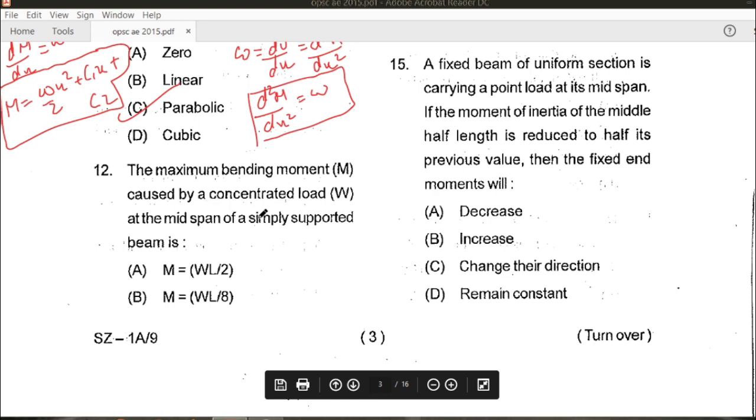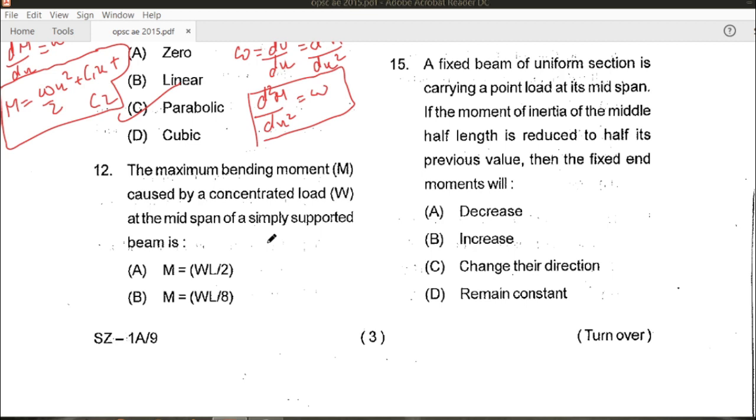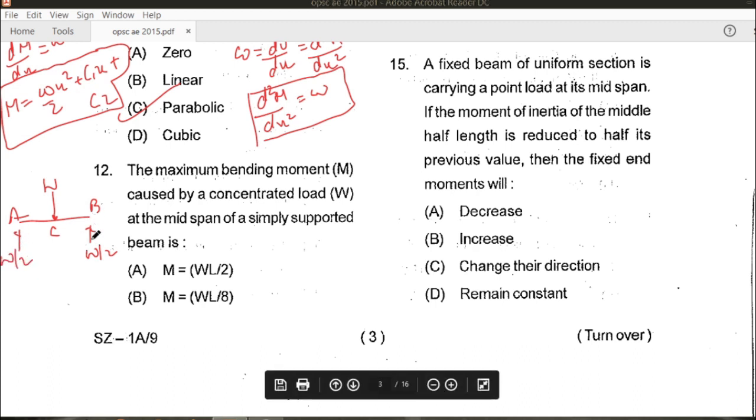The maximum bending moment caused by a concentrated load W at the mid-span of a simply supported beam. Suppose it is a simply supported beam like this, this is A, this is B, and the concentrated load W is at the mid-span. This is point C. So what will the reactions be? After solving, you can see directly this will be W by 2 and this will also be W by 2. So Ra and Rb will be W by 2.